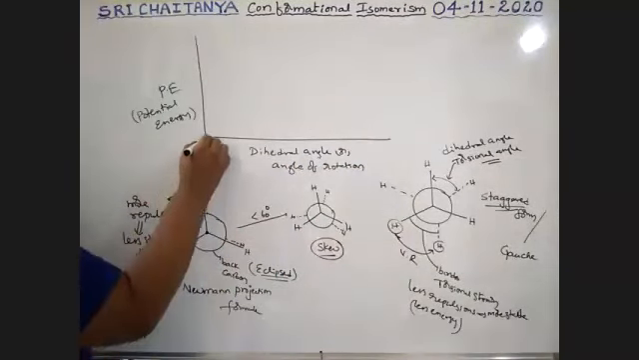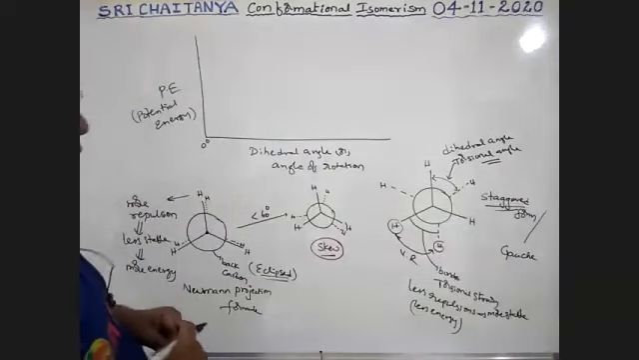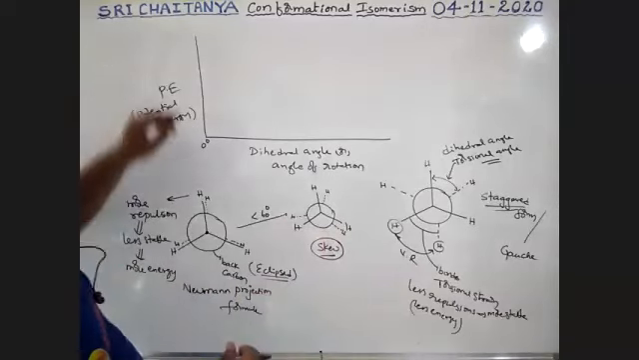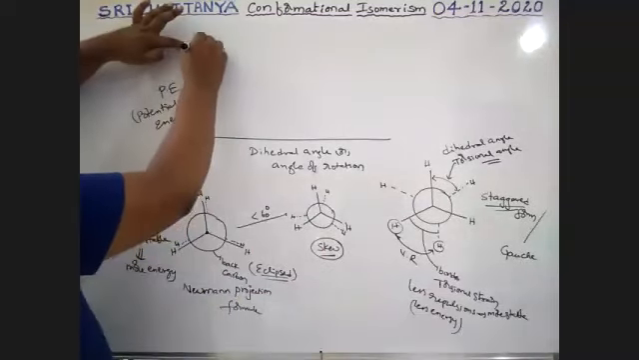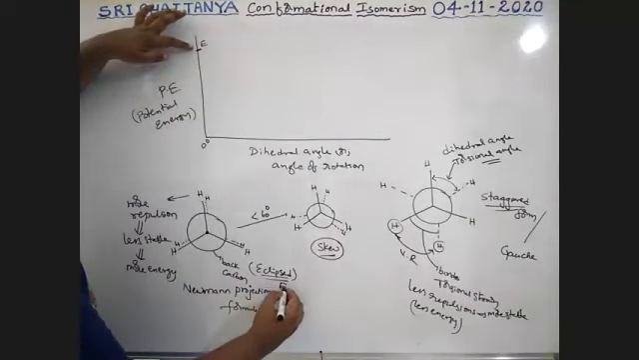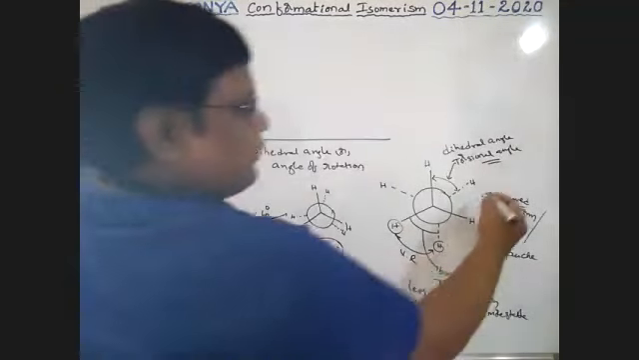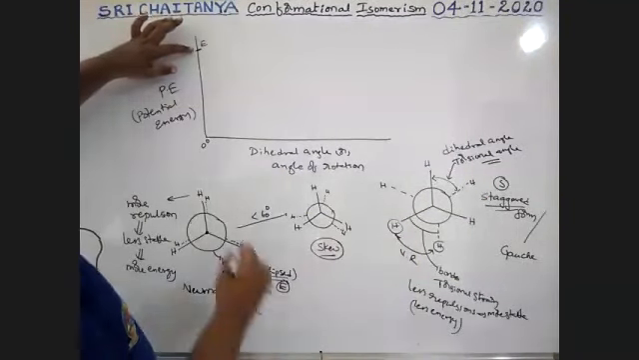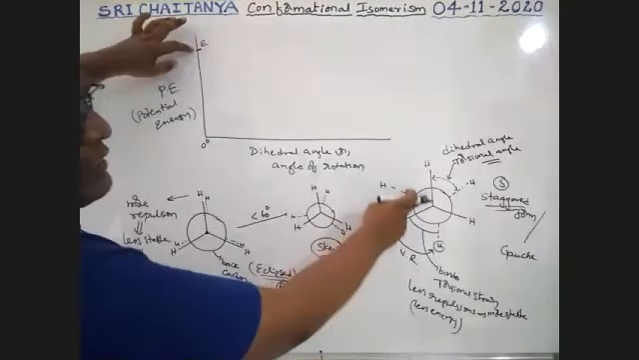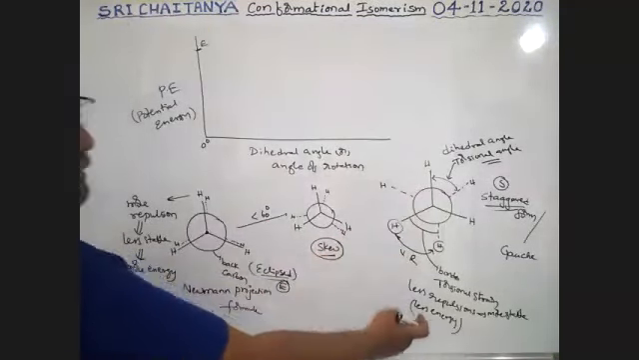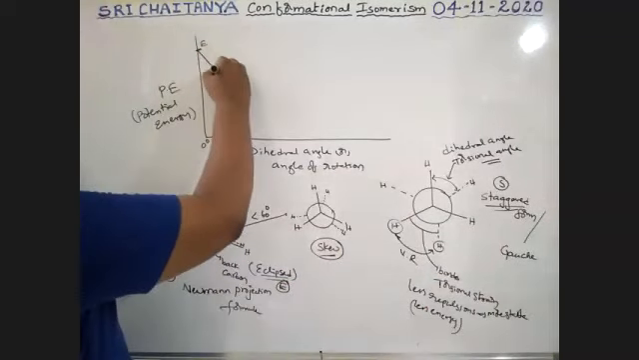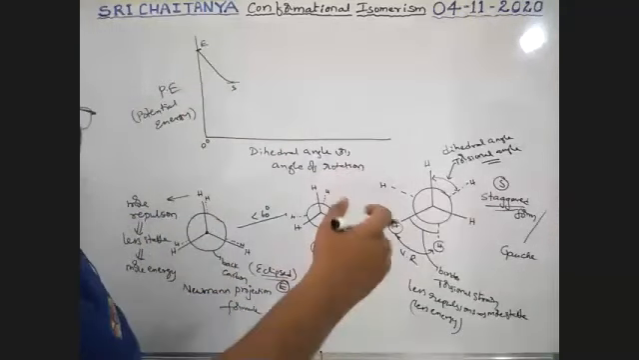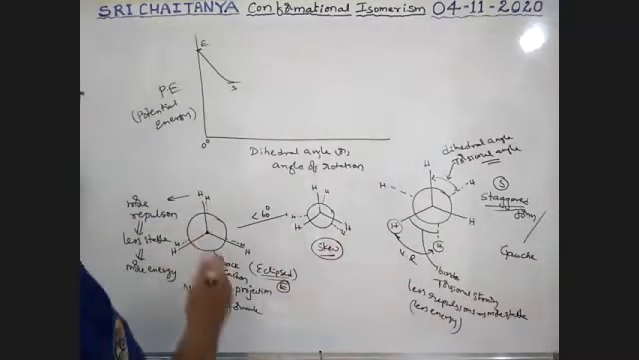So this is at 0 degrees. At 0 degrees, we have the eclipse form. Eclipse form has more energy in it. I am representing the eclipse form with En and the staggered form with Sn. After every 60 degrees of rotation, the eclipse is converted into staggered. Staggered has less energy. Once again, one more 60 degrees converts it into the eclipse form.